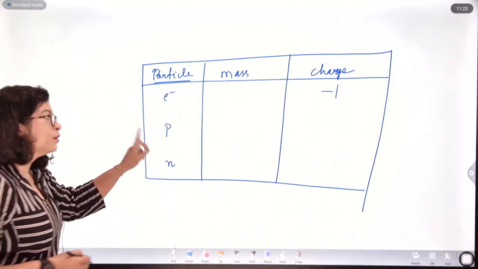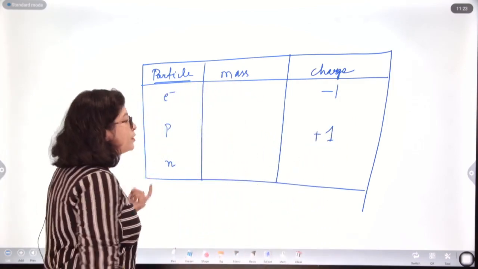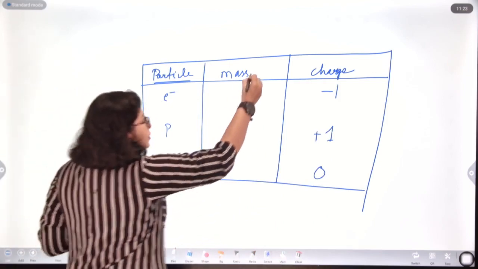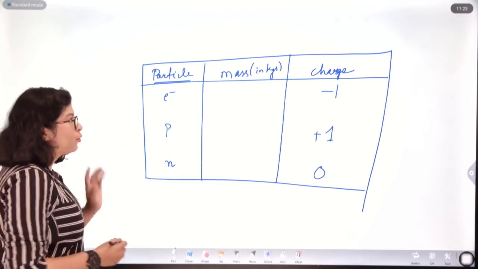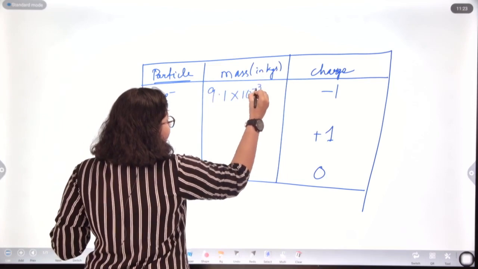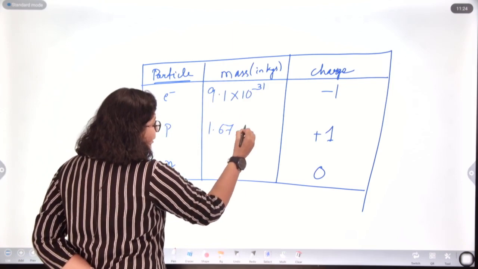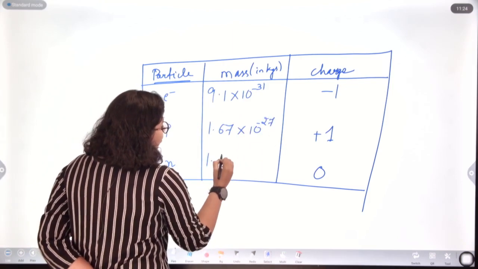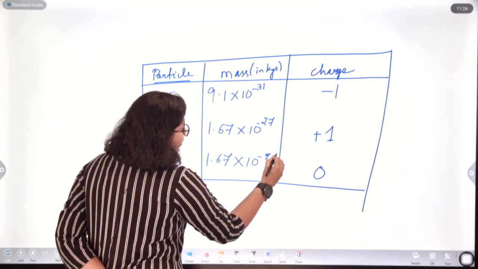Charge of proton was also unit positive. That of neutron is neutral, so 0. Now, if I compare the mass in kgs, so the mass of electron was 9.1 into 10 to the power minus 31 kg. That of proton is 1.67 into 10 to the power minus 27 kgs, and neutron is also same as 1.67 into 10 to the power minus 27 kgs.